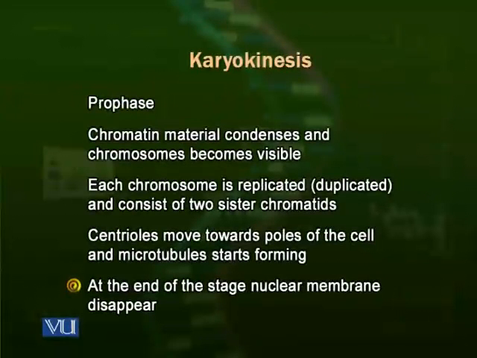At the end, when this is complete, the nuclear membrane starts dissolving, and now the nuclear membrane is not present, so the chromatin material is exposed in the nucleoplasm only, and they are not surrounded by a membrane. The nuclear membrane disappears. In plant cells, the centrioles are not present, and the spindle fibers are formed with the help of the microtubules present inside the cytoplasm, which are produced by the endoplasmic reticulum and the Golgi bodies.